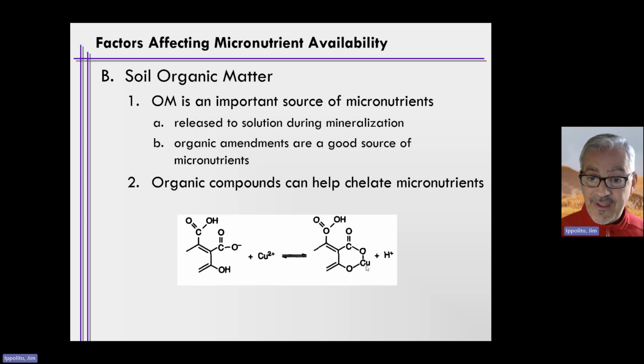And this chelate can stay in the soil solution and travel from an area of relatively high concentration to low concentration, i.e., in the bulk solution towards a root or a root hair, and release the copper to the root itself. This also happens with zinc and to some extent iron.